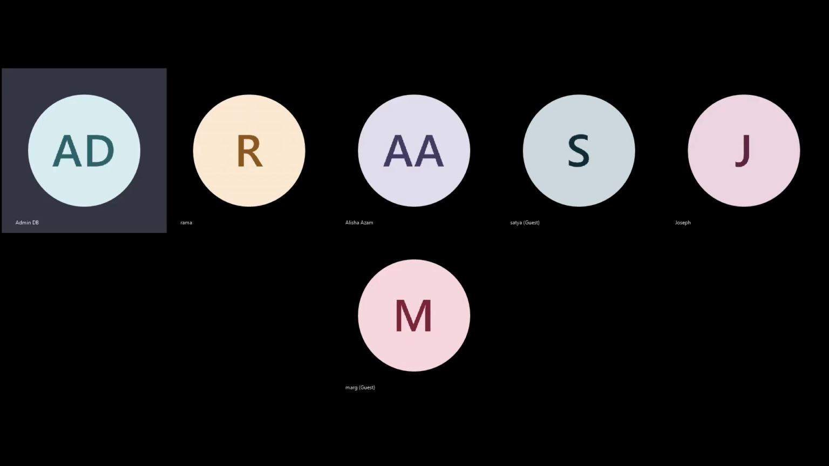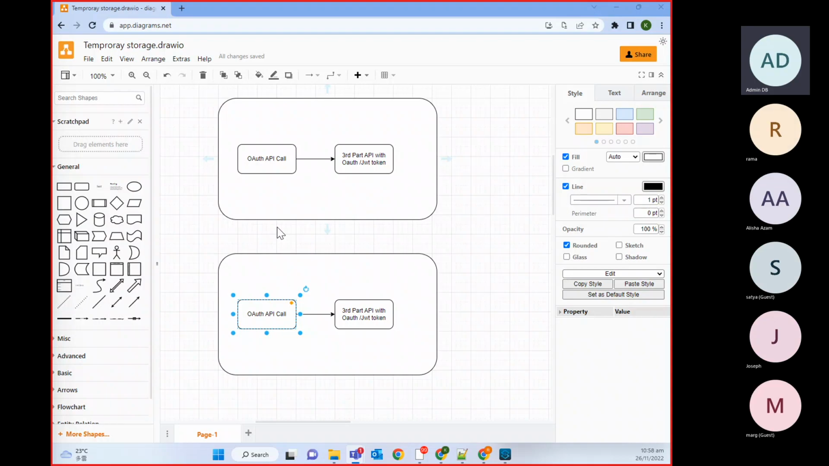We have one requirement where we need to call a third-party API, and that third-party API is secured by an auth token. To call this API, first we need to call their OAuth API, their authorization API, which will give us either an OAuth token or a JWT token. We'll use that token in this call. Then we will get a success response and send that response back to the calling system.